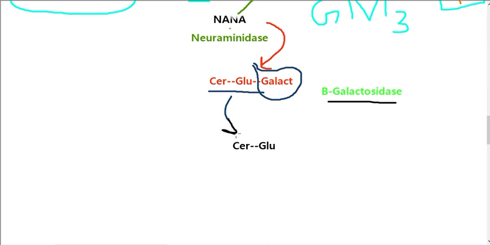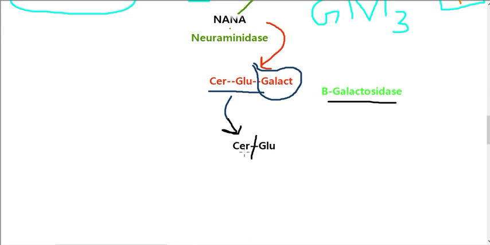And this is the simplest cerebroside or simplest glycosphingolipid. For further breakdown of ceramide and glucose into ceramide and glucose separately, we need another enzyme called beta glucosidase. Like beta galactosidase, now we are going to remove this glucose from ceramide. We want to break the relation of ceramide and glucose, and we need an enzyme that can extract glucose from this ceramide.